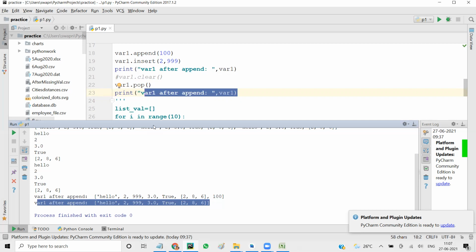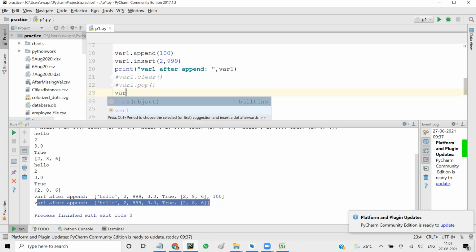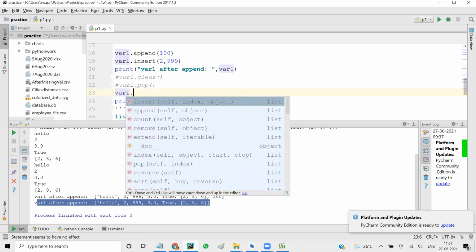Now, next, after pop, I'll comment this out as well. We have something called delete. Var1 dot, not delete, sorry. One second, I'll be right back.